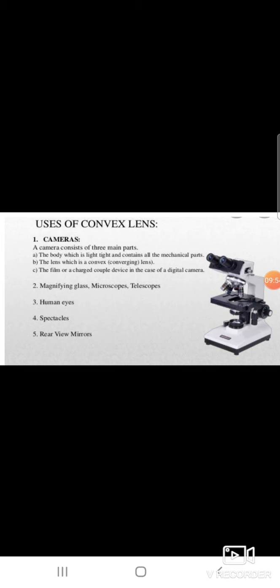Convex lenses are used in the digital camera, where the lens focuses light onto the film or charge-coupled device, and also in human eyes, spectacles, rear-view mirrors, microscopes and telescopes. So these include the convex lens.